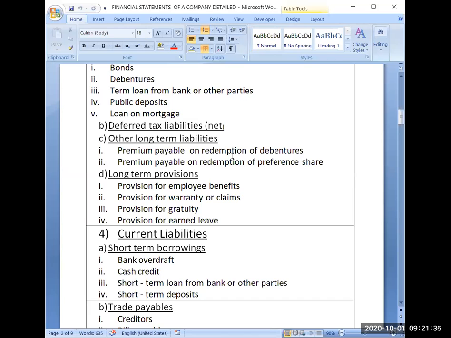In the same way as we are promising premium on the redemption of debentures, we can also promise premium on the redemption of preference shares. So that's why the second point is premium payable on redemption of preference shares. So I hope all these points are clear.